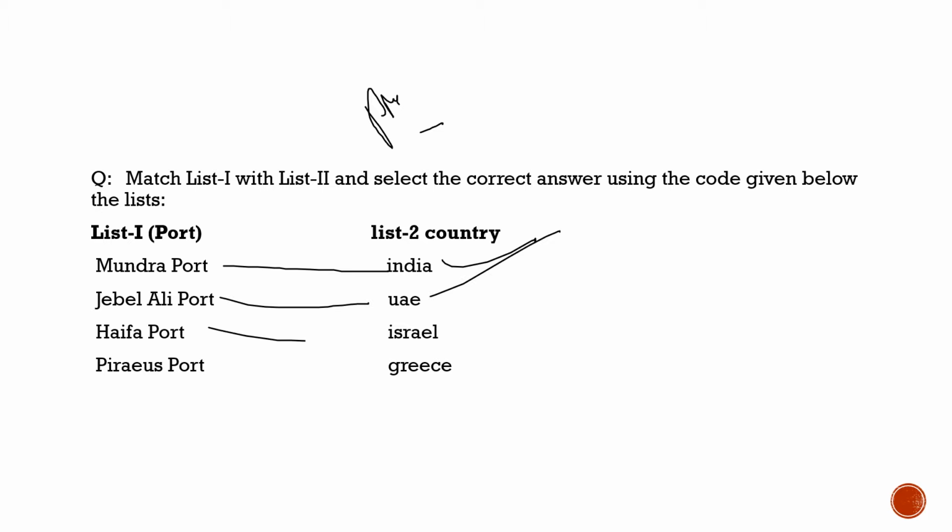So in this question, all the ports are connected with their country. So with this, I hope you had understood the question. Also, why we discussed the question. And here it is a basic match the following question. Every port is matched correctly with their particular country. So with this, let's move to another question and see what we had brought.